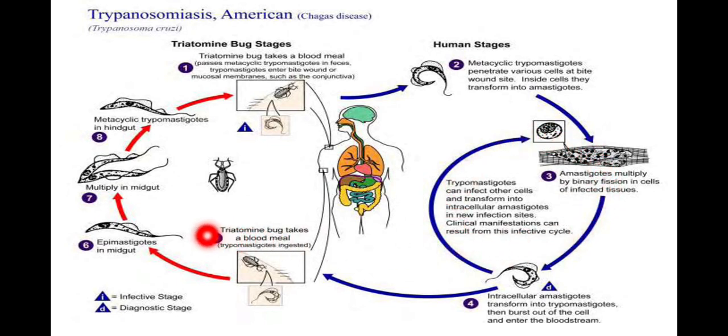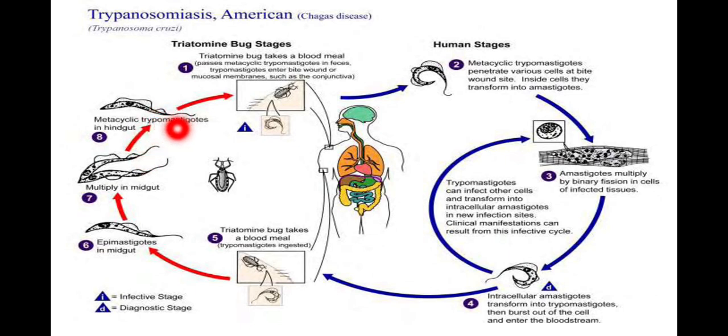But at the same time, when triatomine bugs take a blood meal from the human being, the trypomastigotes present in the human blood are ingested by the triatomine bug in the blood meal. These trypomastigotes differentiate into epimastigotes in the midgut, and these epimastigotes multiply in the midgut and transform into metacyclic trypomastigotes in the hindgut.